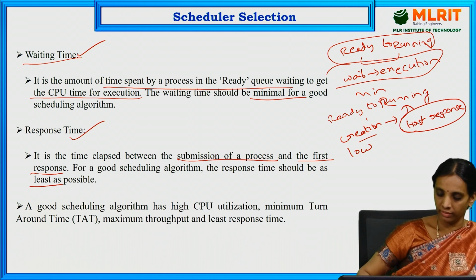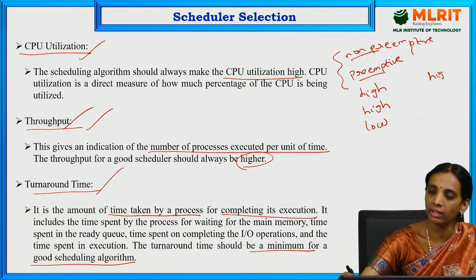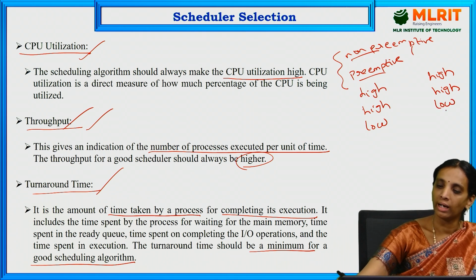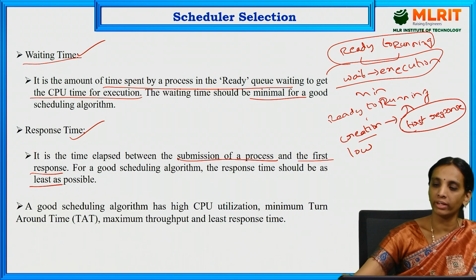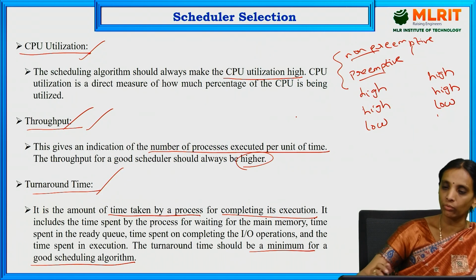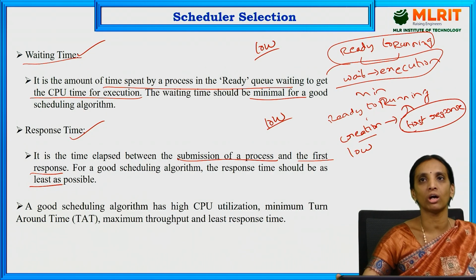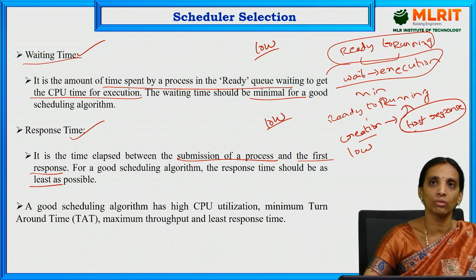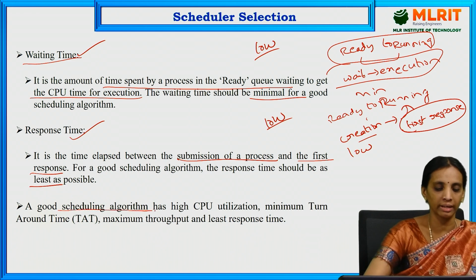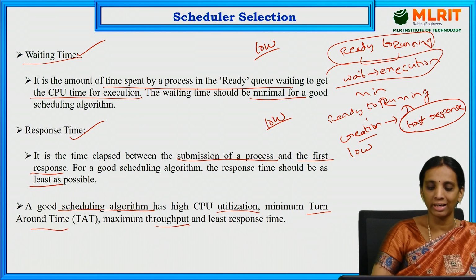So these are the parameters used for scheduler selection. The first one is CPU utilization should be high, throughput should be high, and turnaround time should be low. Next, waiting time should be very low and response time should be low. These are the conditions for determining a good scheduler. So for operating our processes in an operating system, we need to schedule with the parameters in these ways. A good scheduling algorithm has high CPU utilization, minimum turnaround time, maximum throughput, and least response time.